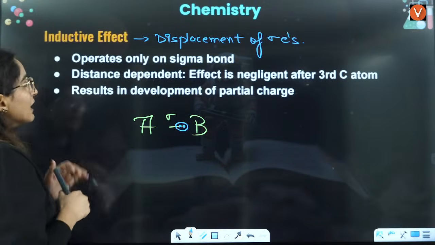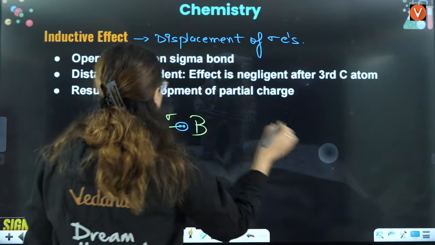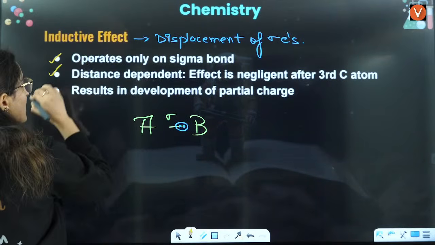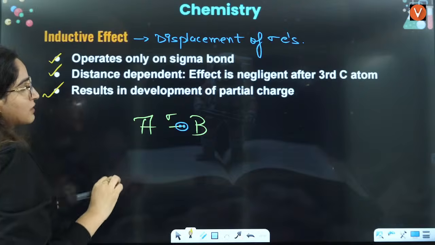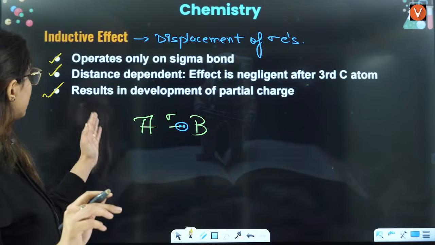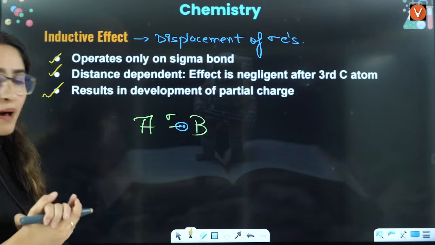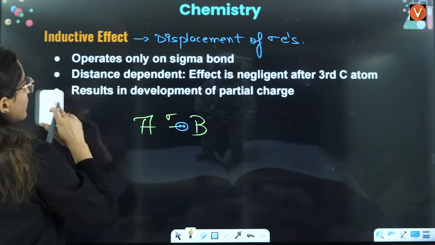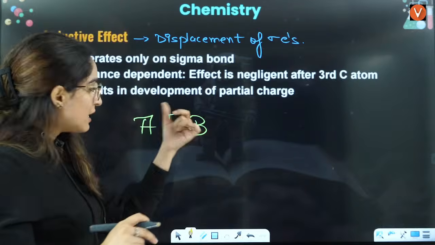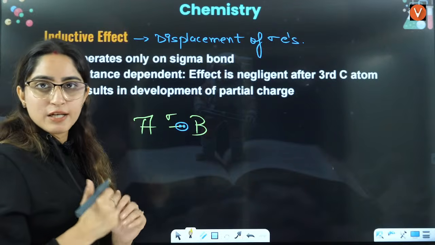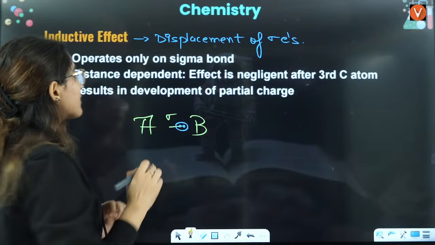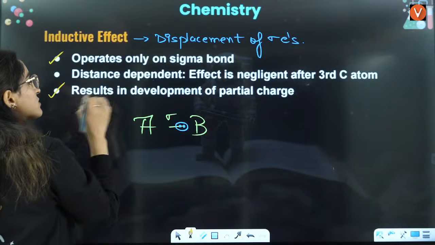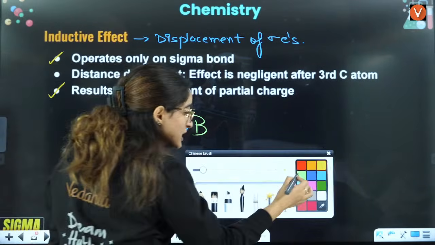It is distance dependent, right? It depends upon the distance as well. And it results in the development of partial charge. Let me explain the first point here. It operates only on the sigma bond. That means only sigma bonds. It will not operate on the pi bond, right? Then the third point, results in development of partial charge.